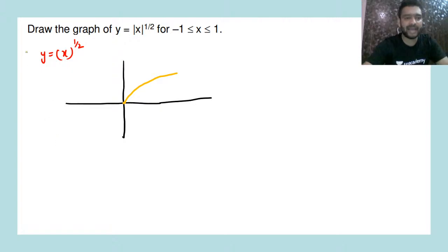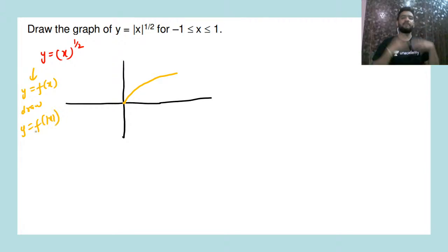But now, next we have to transform the graph. We were having y is equal to f of x. Now we have to draw y is equal to f of mod x. When we draw y is equal to f of mod x, those who haven't seen the video on graphical transformation, you can go back in the playlist, and I have made a video on how to transform the graphs.